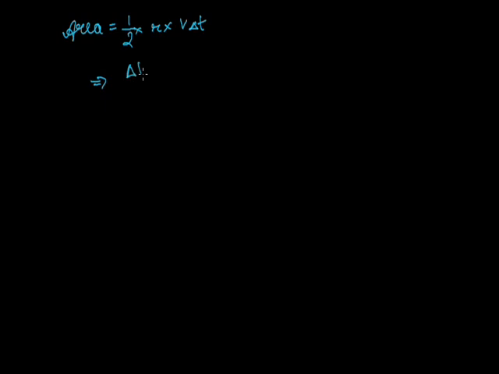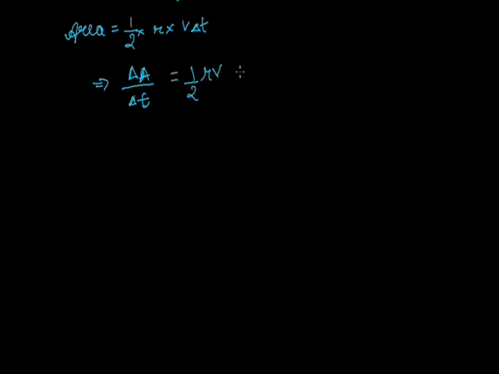The change in area per unit time we can write as del A upon del t, which is equal to half r v, which is equal to m v r upon 2m.